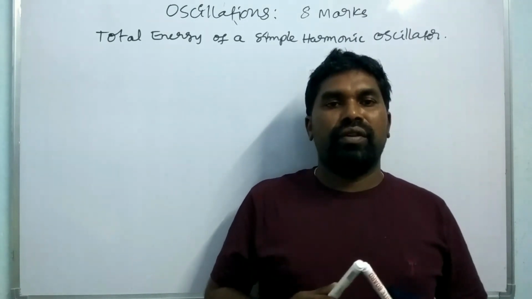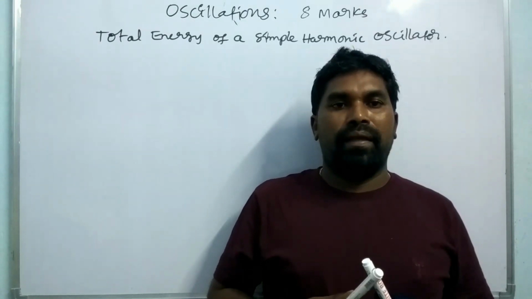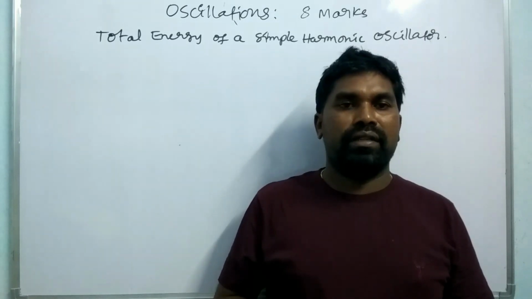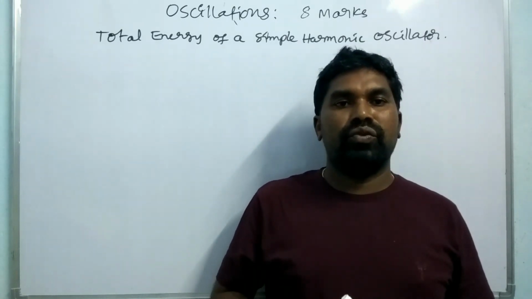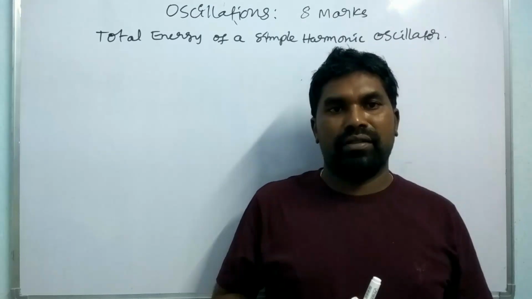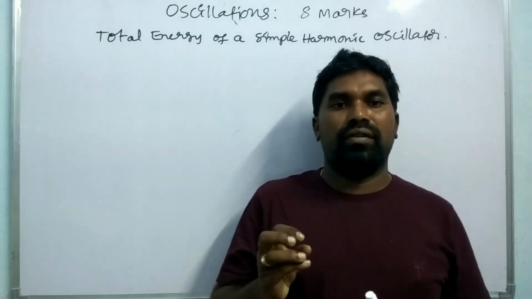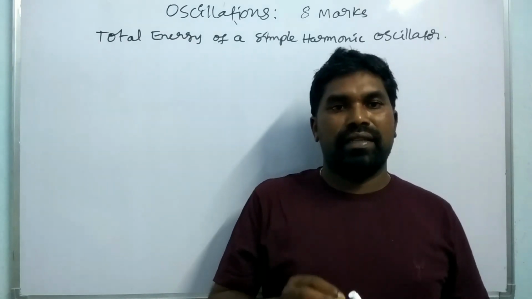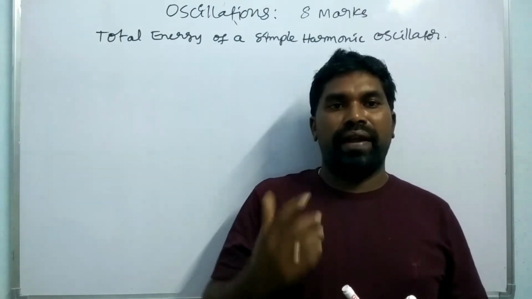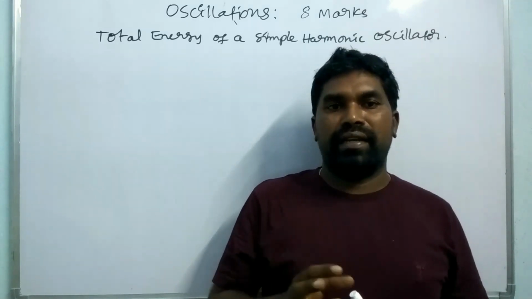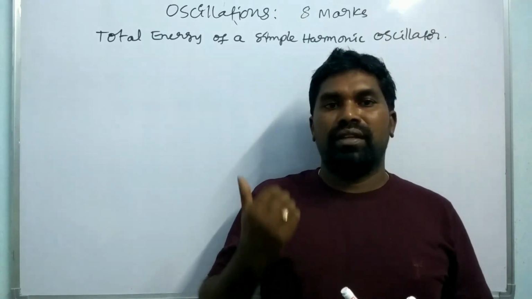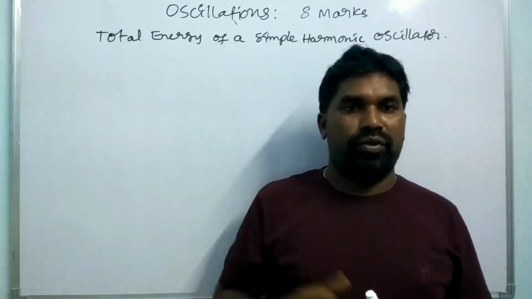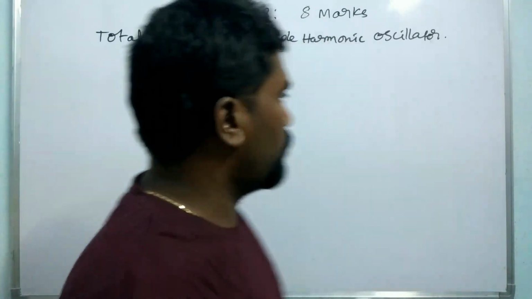The total energy is found by getting the potential energy at a point and also the kinetic energy at that point, and adding these two we get the total energy at the same point. Suppose at the mean position, we find how much potential energy and how much kinetic energy the particle has, and add them to get the total energy of the particle at the mean position. Similarly we have to find it at the extreme position. Okay, so now we have to find the total energy.